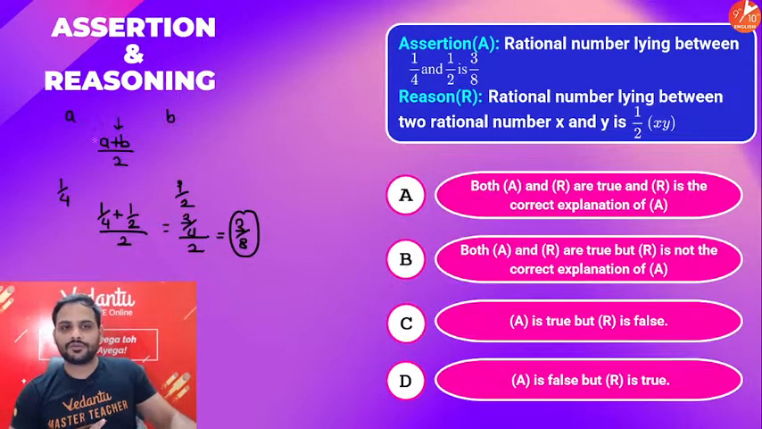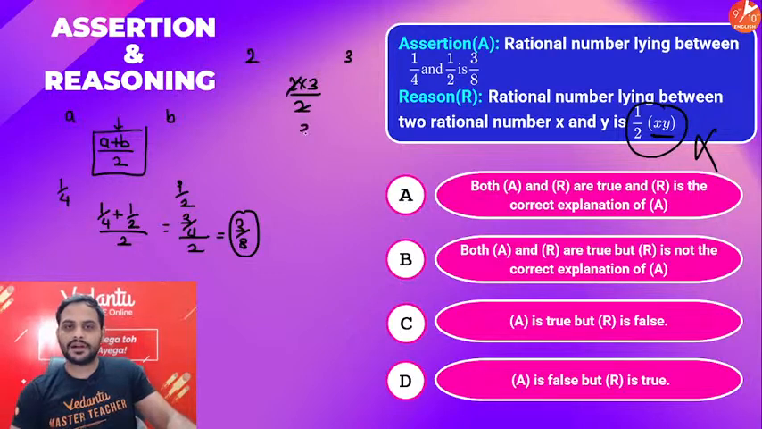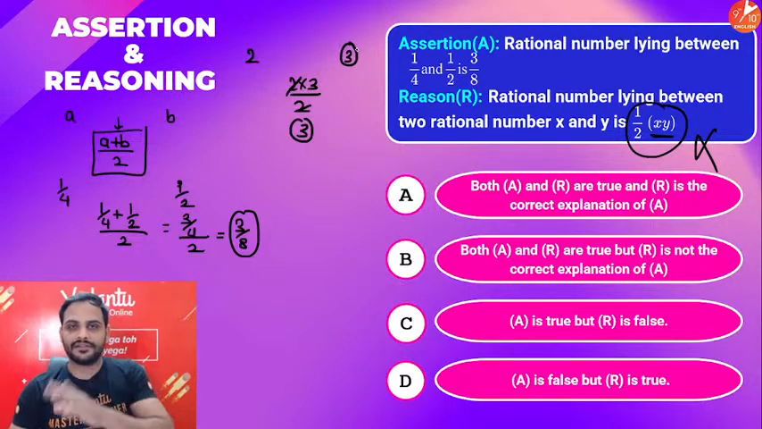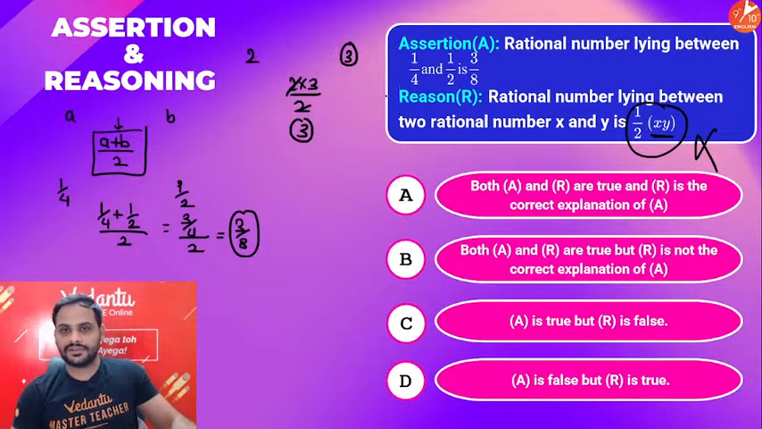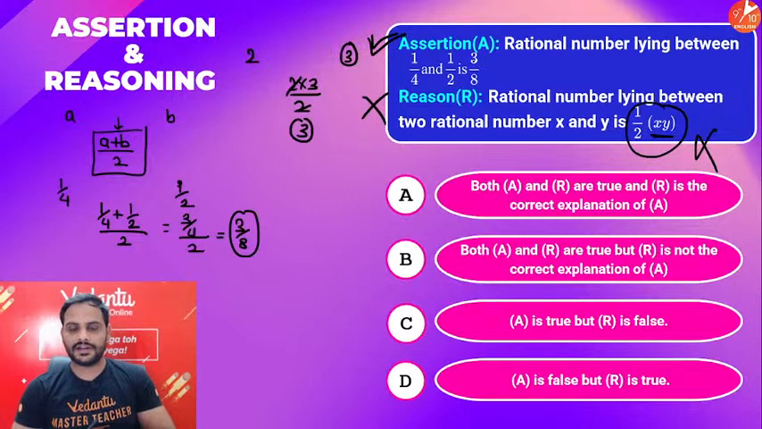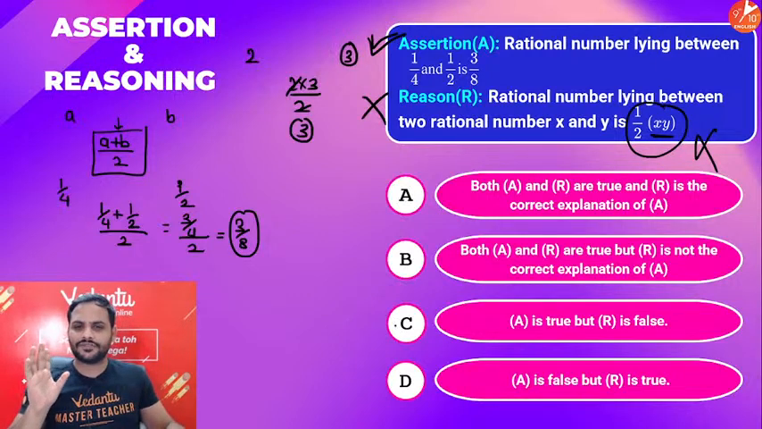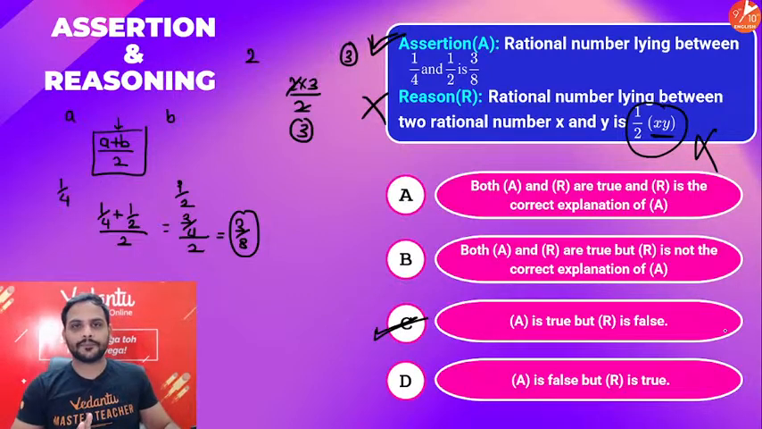So if we have two numbers, the number in between them is A plus B by 2. Here it is x into y by 2. This is wrong. Suppose I have two numbers 2 and 3. Between them I cannot say 2 into 3 divided by 2, because I get 3, and 3 is not between them, it is one of the numbers itself. So it is not satisfying. So this reason is false, assertion is correct, and as soon as I got to know that any one of them is false, I'll go for option C.